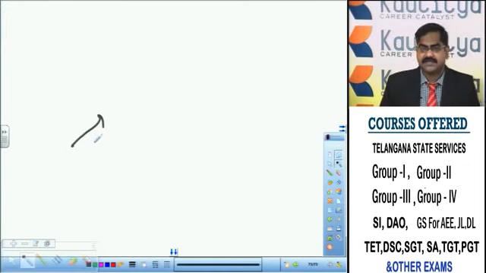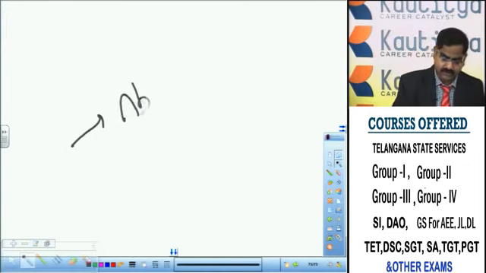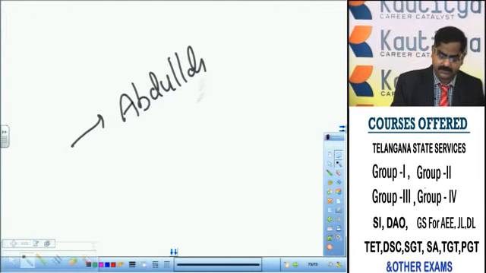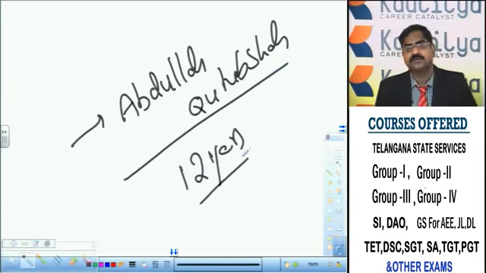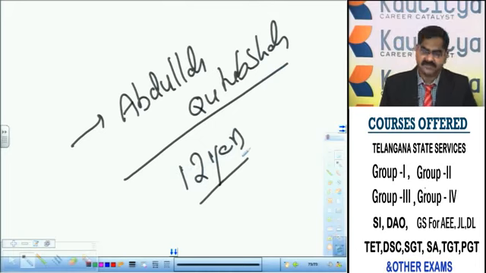Muhammad Qutb Shah was succeeded by his son Abdullah Qutb Shah. He came to rule at the age of 12 years. Since he was a boy, he didn't have any expertise in administration. His mother, Hayat Begum, who was well versed in administrative techniques, virtually ruled the kingdom in the name of her son Abdullah Qutb Shah. Abdullah Qutb Shah grew up into an epicurean man, a luxurious personality who wiled away